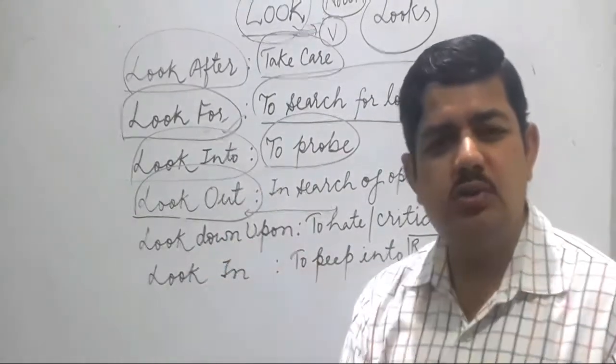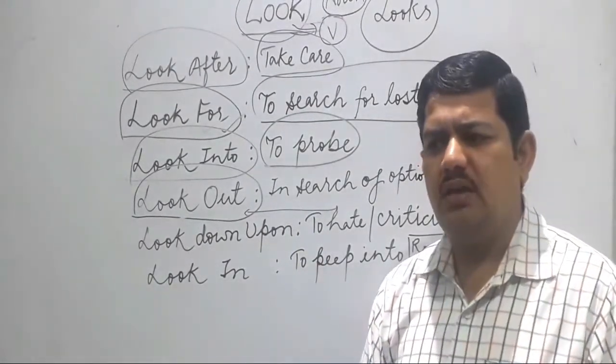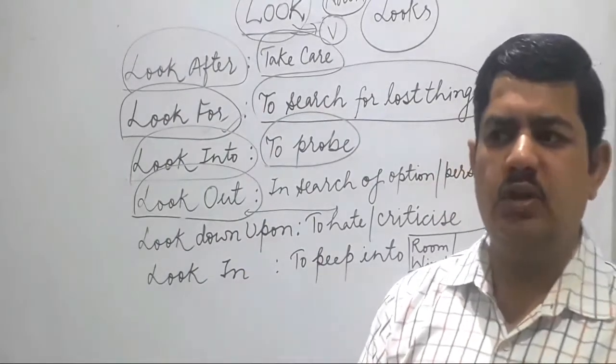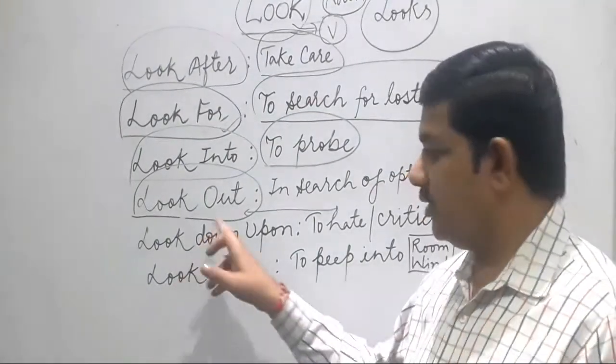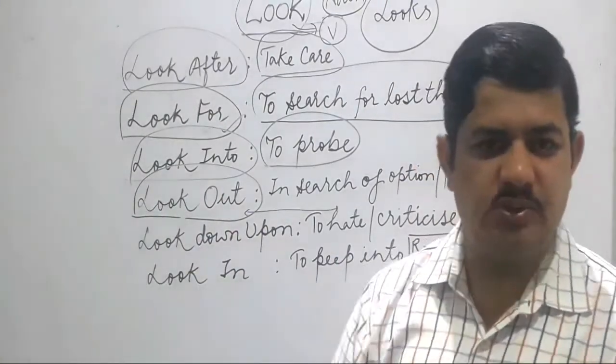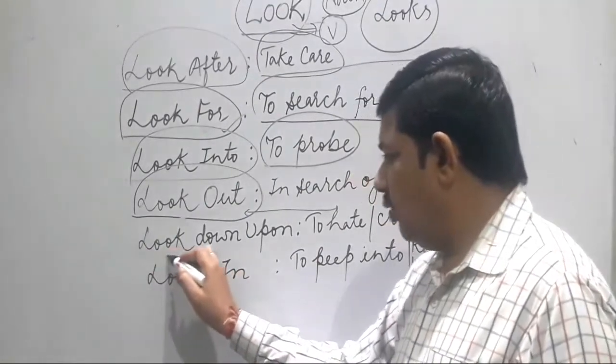And lookout is also used for some kind of prisoner, like who is at large, भाग गया है. So lookout notice is for that situation also. Clear? Now another is look down upon.